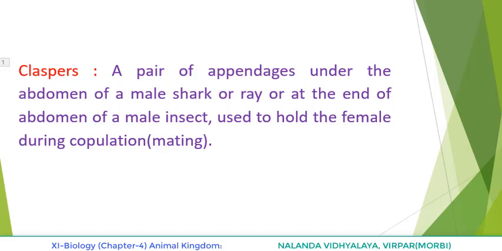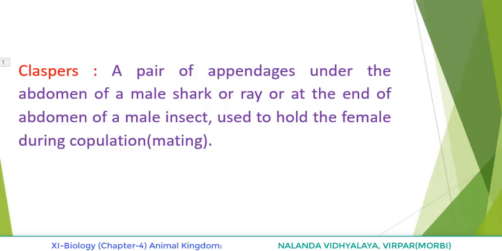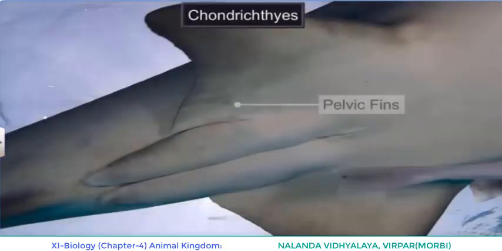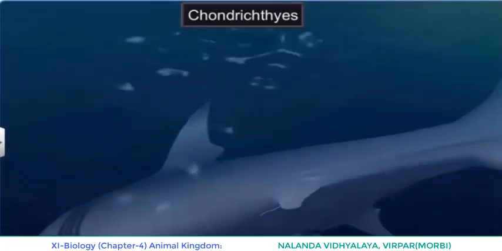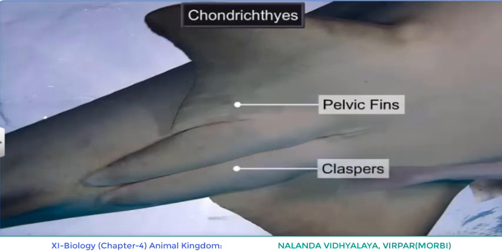Once again, I am repeating the point. Listen. Claspers: a pair of appendages under the abdomen of a male shark or ray, or at the end of the abdomen of a male insect, used to hold the female during copulation or mating.